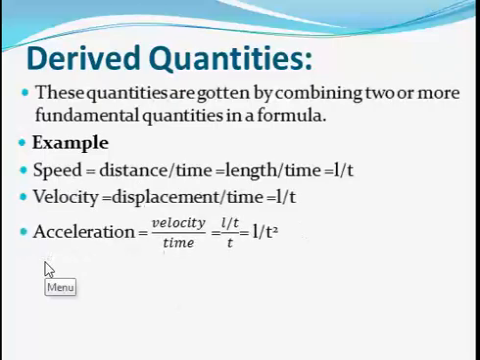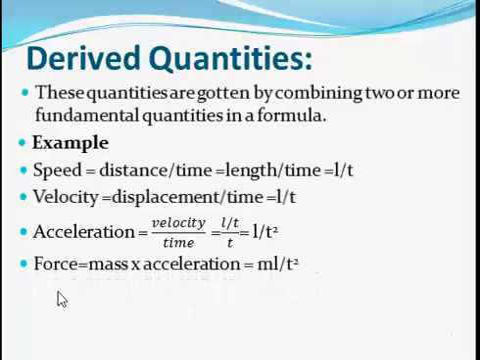Now acceleration is derived from the formula velocity over time. When you divide velocity by time, you have acceleration. Since we already know that velocity is equal to length over T, I now divide by another time T. That gives me the formula of acceleration to be equal to length divided by time squared, L over T squared. Please take note of that. Then you now have force. Force is a product of mass times acceleration.